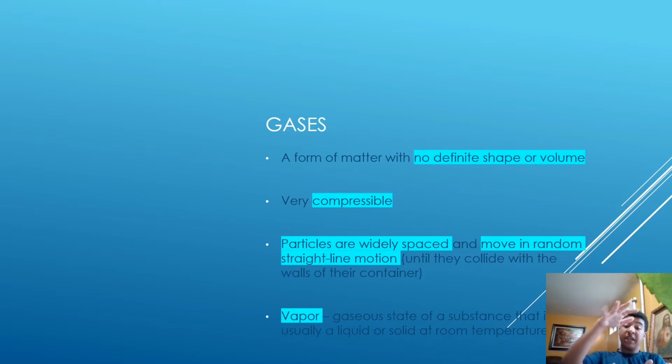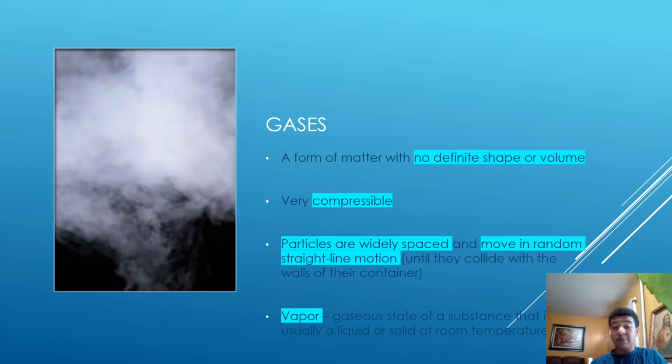For example, you can put gas in a pressured container and put pressure on it. They're also widely spaced and they move in a random straight line motion until they collide with the walls of the container. For example, if I have a gas particle, it's going to hit in a straight line motion and move around like that. You'll see that more later.